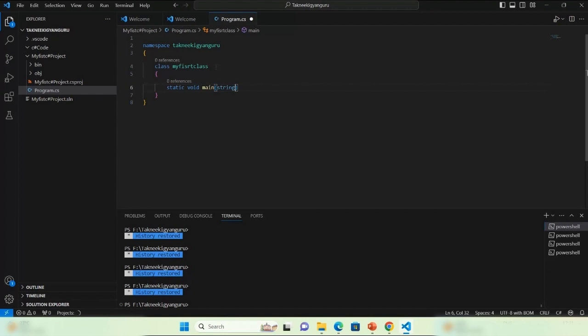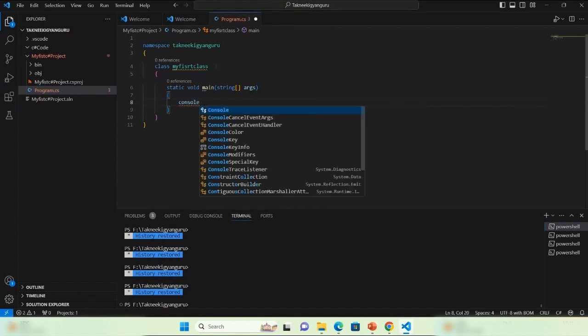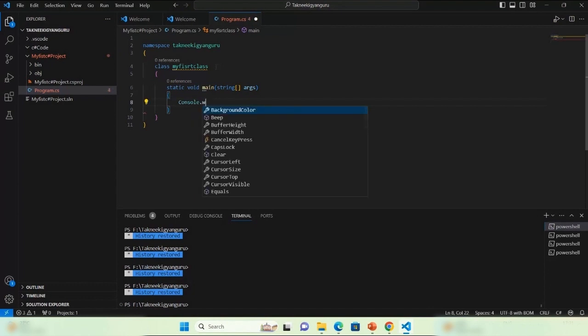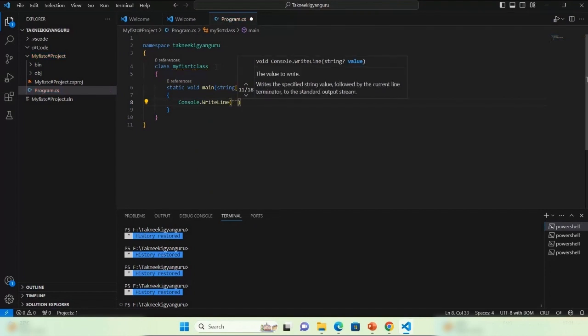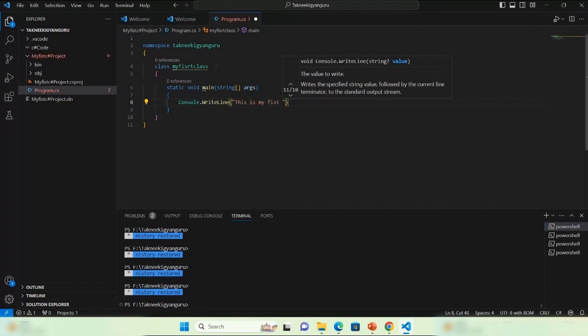String args. I'm passing one parameter, and let's say I'm printing something, Console.WriteLine, "This is my first C# program."